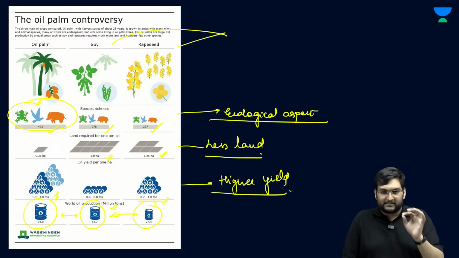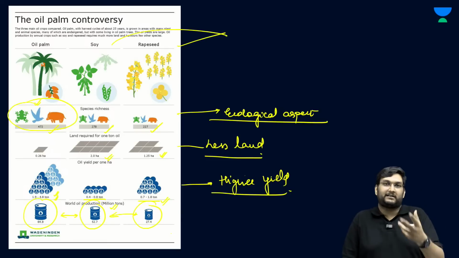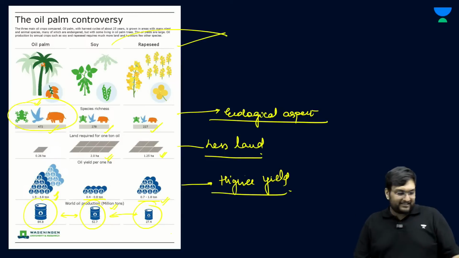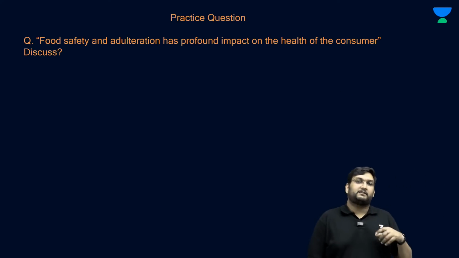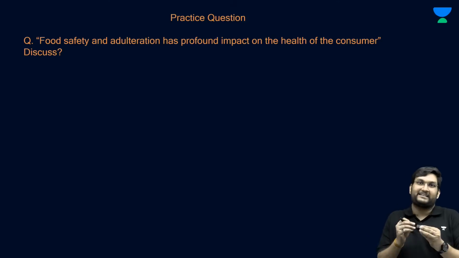So this article from the archives gave me an entry point into this world of adulteration, and from adulteration we moved into palm oil. Palm oil is a very relevant topic because a lot of questions can be made on adulteration, and this is the type of question you can expect: food safety and adulteration have a profound impact on the health of the consumer. Discuss. Now, this is one type of question.